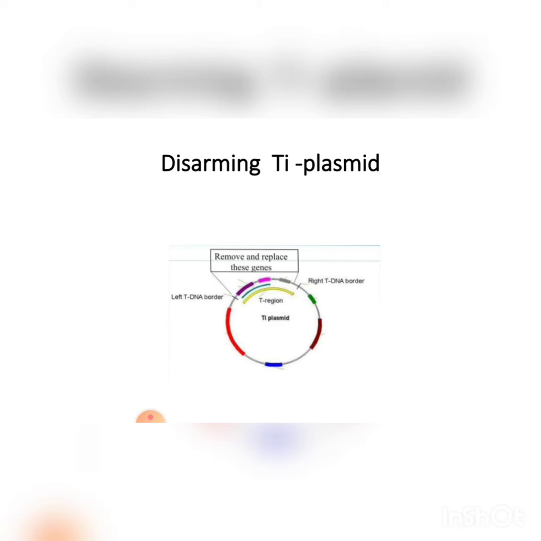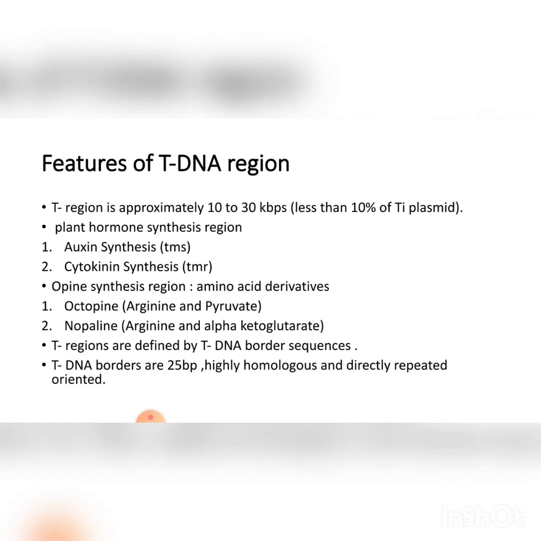By disarming the Ti plasmid, we can replace the oncogenic region with the gene of interest, and this disarmed Ti plasmid is used to transfer the gene of interest into a plant genome.